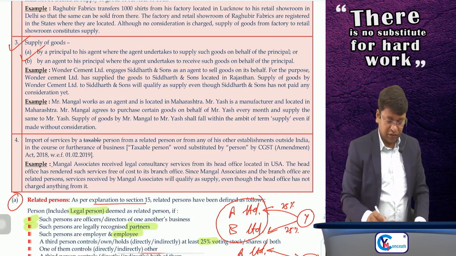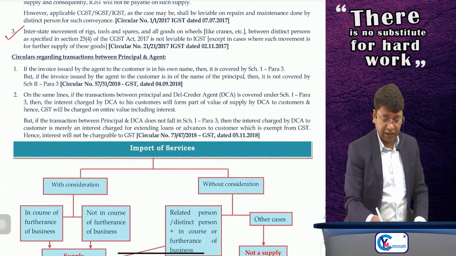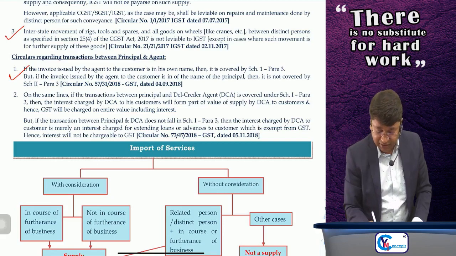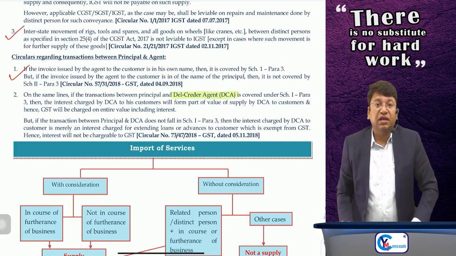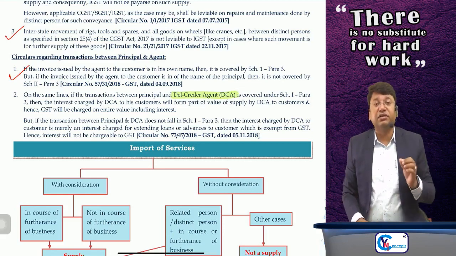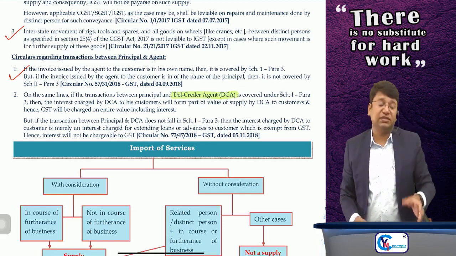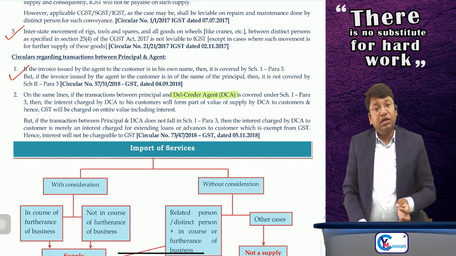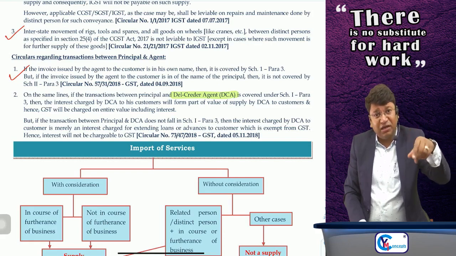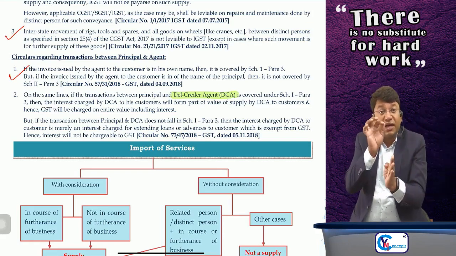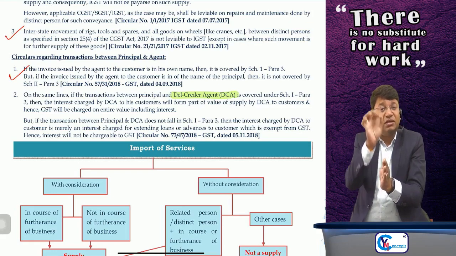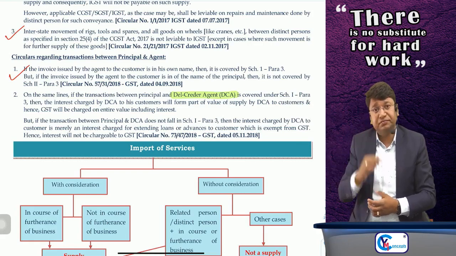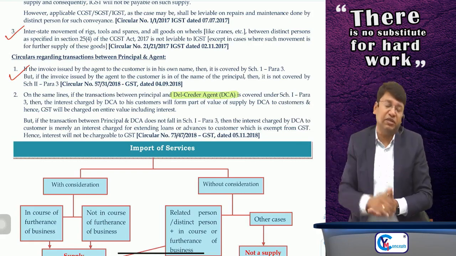Para number 4. One more thing. For principal to agent, circulars are given. The first circular, I have already given you the example. The second circular is regarding the del credere agent. What does a del credere agent do? He promises to the principal regarding payment. The del credere agent makes payment to the principal immediately, and he provides some credit term to the customers, and against that credit term, he charges some interest from the customers.